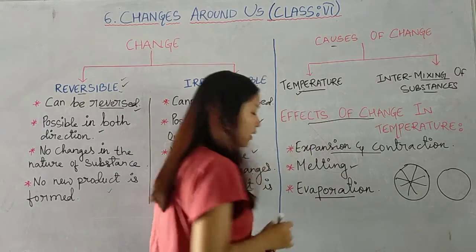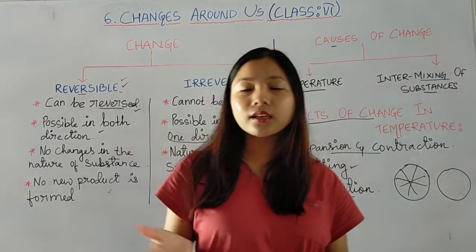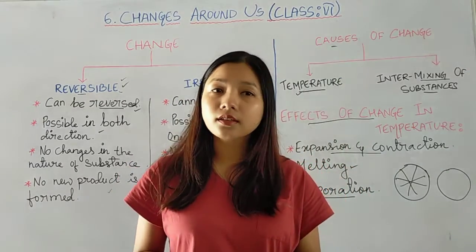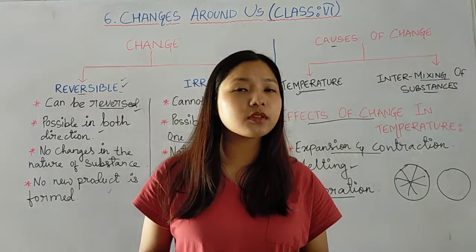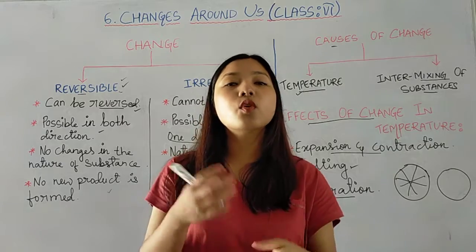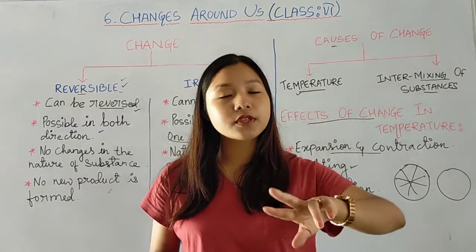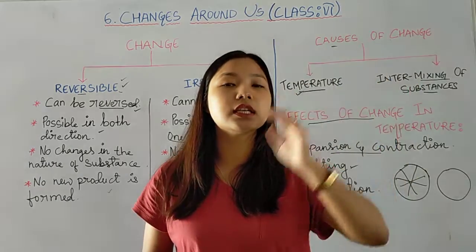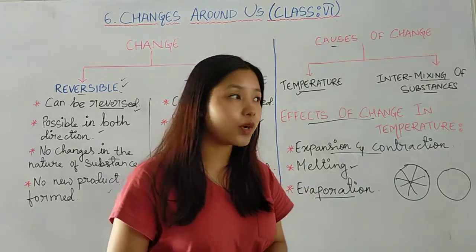Next is evaporation. So you can take a pot of water, heat it, then after some time try to observe it. What can you see? Small bubbles will appear in the liquid, and after some time the liquid is converted into steam. So what is happening?